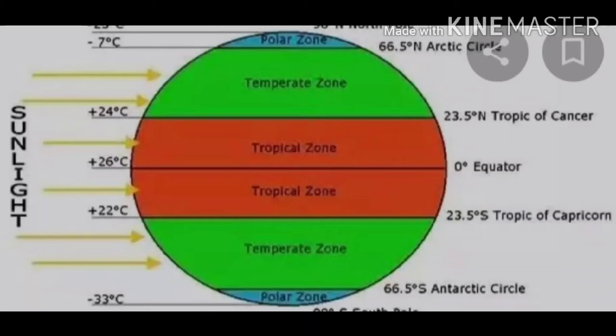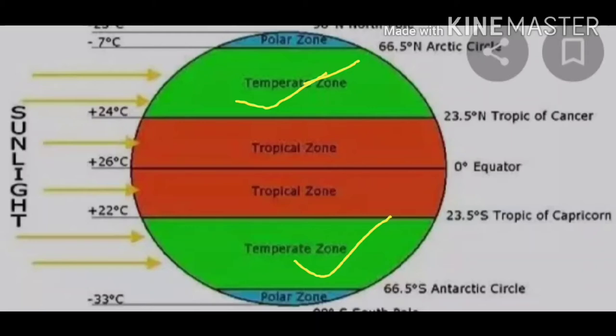Then the second one is the temperate zone. The temperate climate zone falls between 23.5 degrees and 66.5 degrees north and south latitudes. Temperate climate zones experience warm to hot summers and cool winters, with the greatest temperature variation throughout the year of any climate zone. The 4 annual seasons, spring, summer, autumn and winter, occur in these areas.